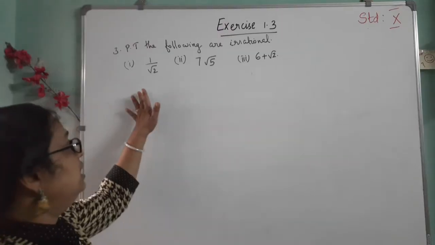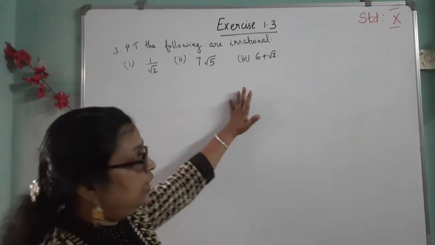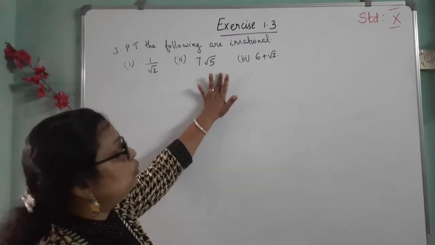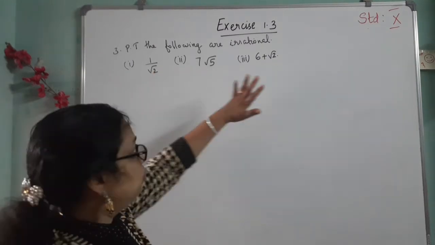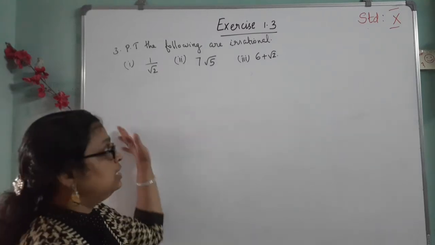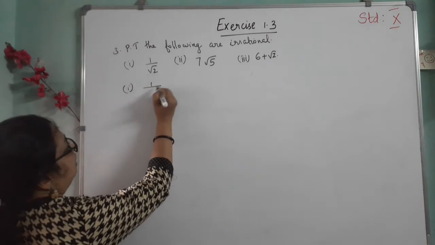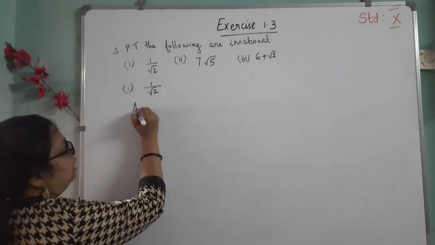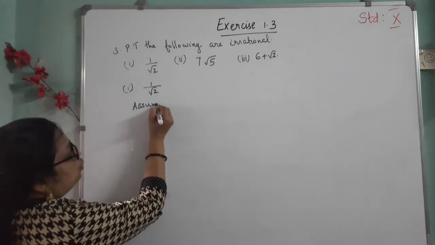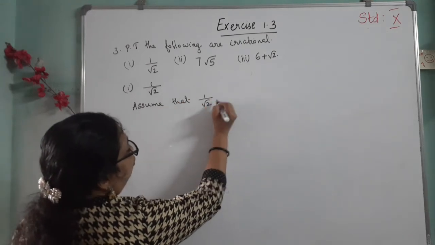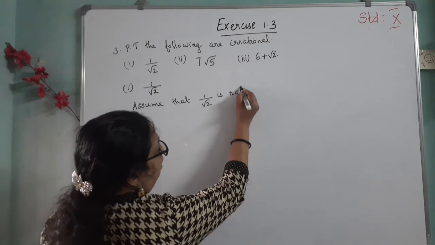The third question, prove that the following are irrationals. 3 questions are there: 1 by root 2, 7 root 5, 6 plus root 2. The same way we can prove these all are irrationals. Then first one, 1 by root 2. So here also first we write, assume that 1 by root 2 is rational.